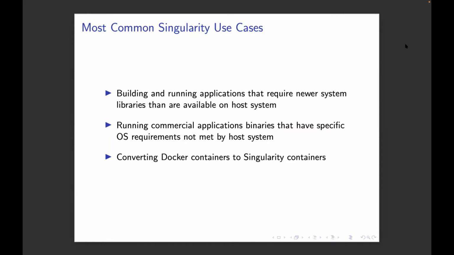Yeah, so that's what I do a lot of my work on, building applications that we have a difficult time supporting natively in our software module environments. If you've used it, that's one thing.